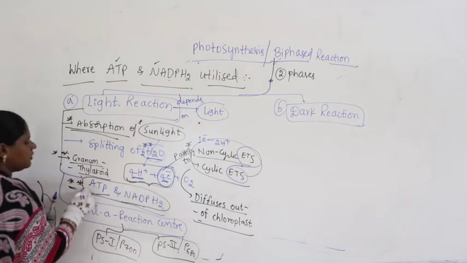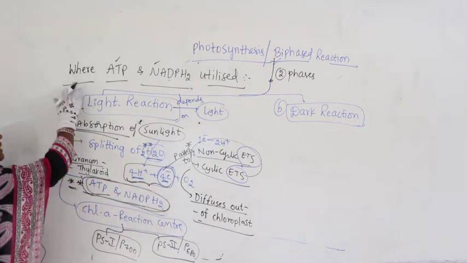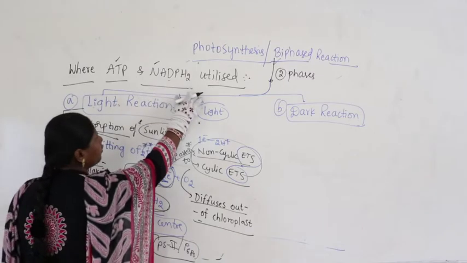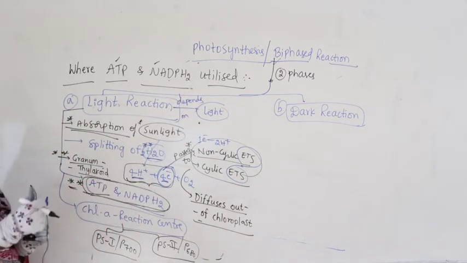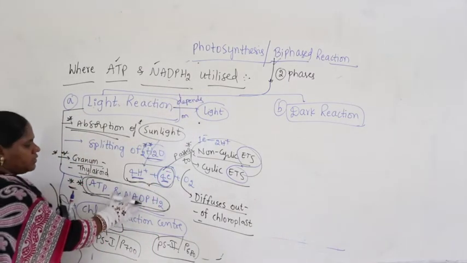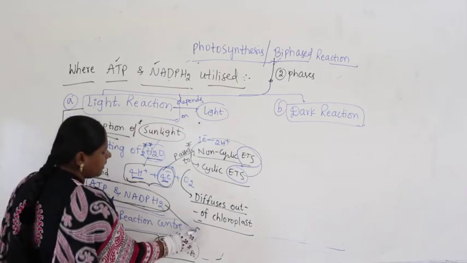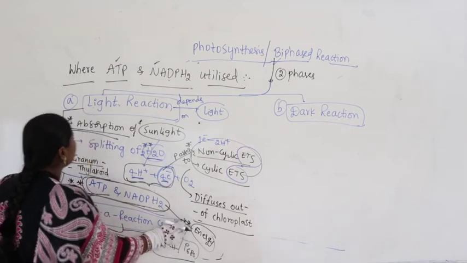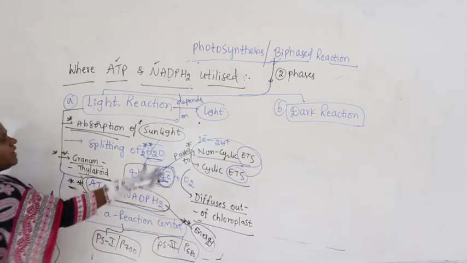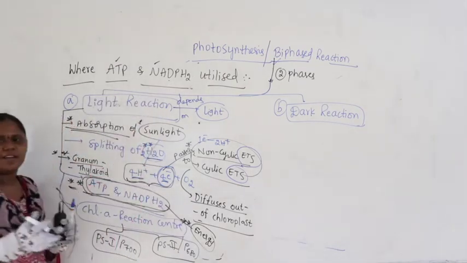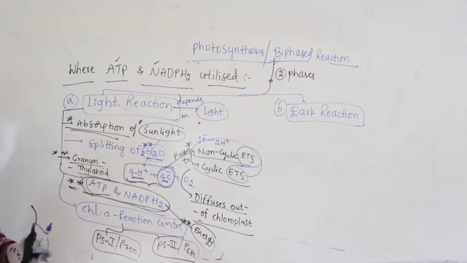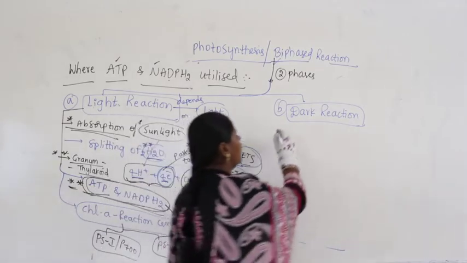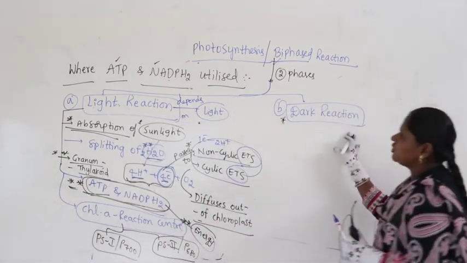Now, what is the concept we are discussing now? Where ATP and NADPH2 are utilized, where we make use of this ATP and NADPH2. What are these? These are nothing but energy sources. Energy which is produced in light reaction, where will we make use of it? That is the concept we are going to continue discussing. So, we will make use of them in what is called the dark reaction.